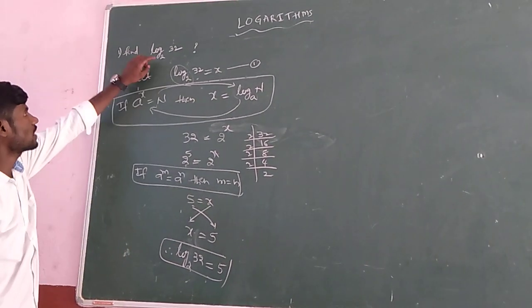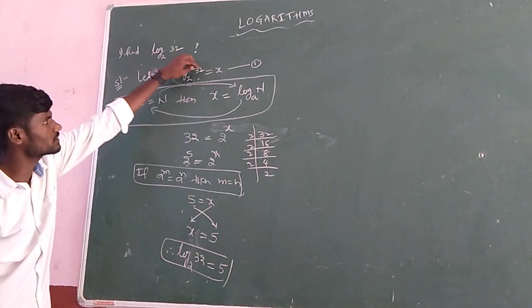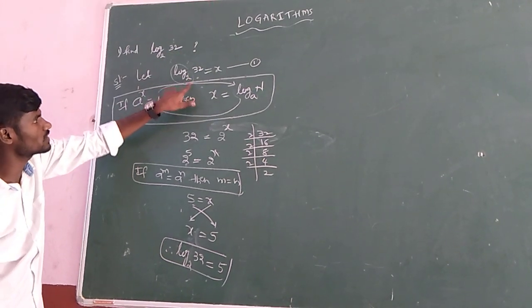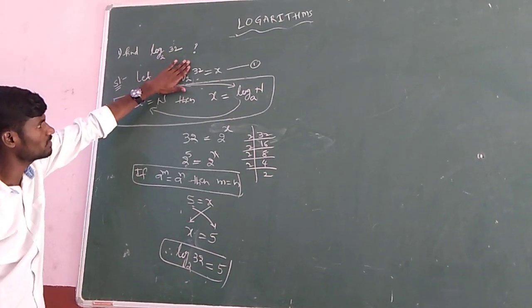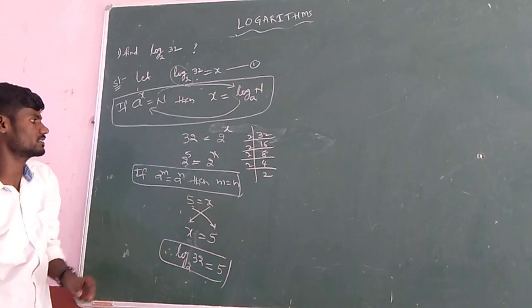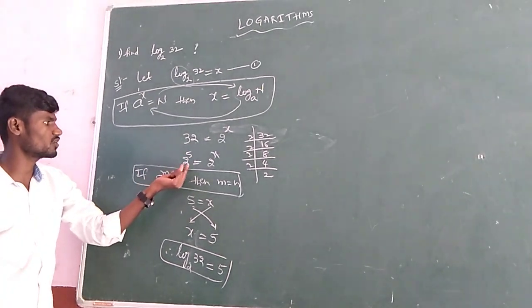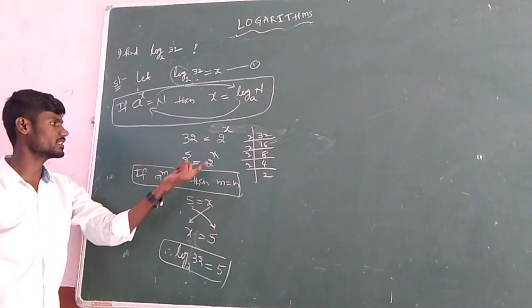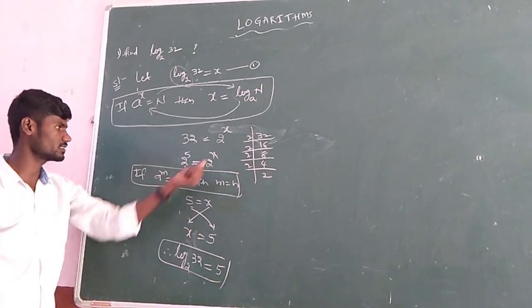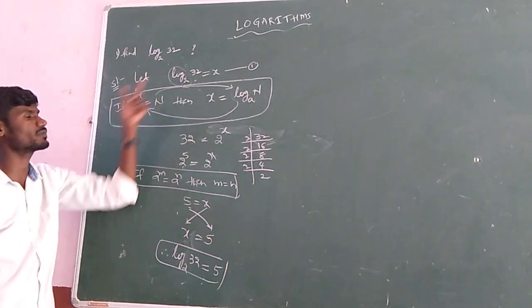See here, log 32 base 2: you have to assume it as x. Then 32 equals 2 power x, since the base is transposed and the log is eliminated, and you only get 2 power x. If you factorize 32, it is 2 power 5 equals 2 power x. Bases are the same, so the powers are equal, and x equals 5. That x is nothing but our answer to the problem.